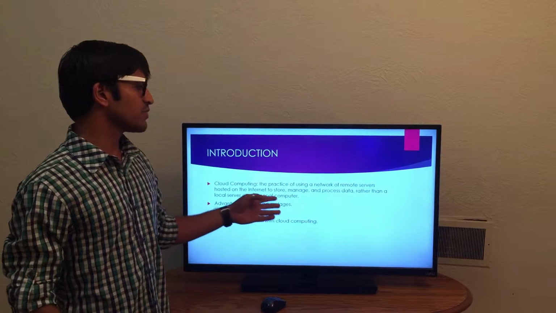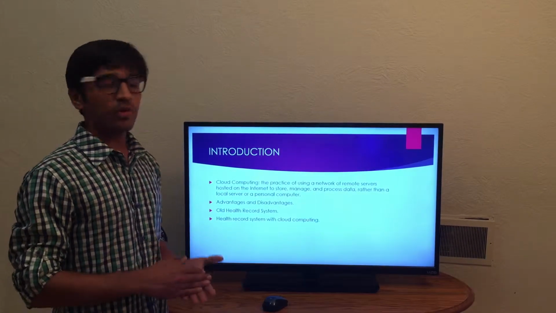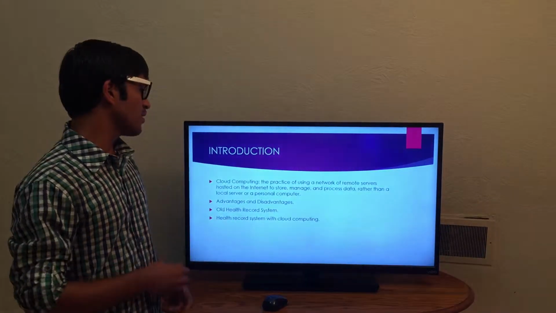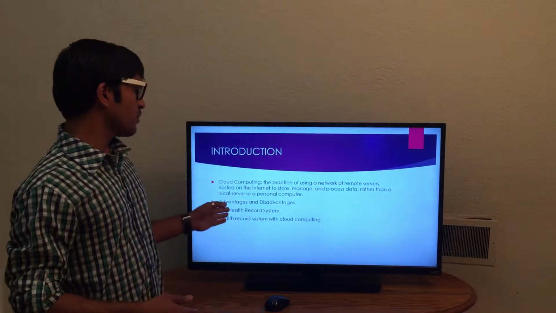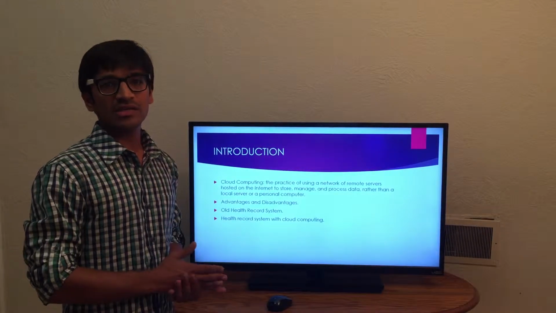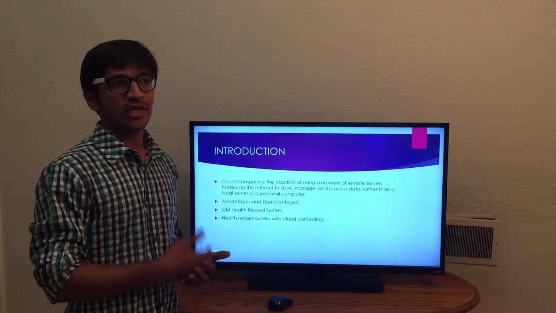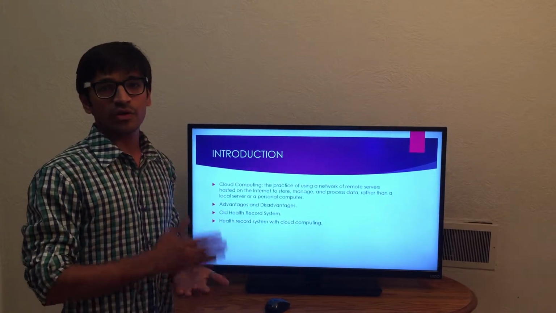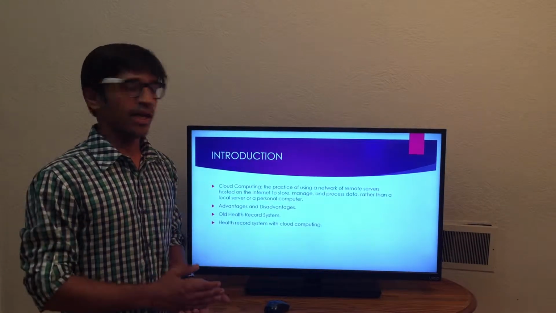Cloud computing is the practice of using a network of remote servers hosted on the internet to store, manage, process, and read and write data, instead of on a personal computer or a local server. Now, what are the main advantages and disadvantages of cloud computing? The main advantage is that you can access your data anywhere you want. The data will be in the air and you can access it on your PDAs, on your laptops, on your computer, anywhere and anytime.